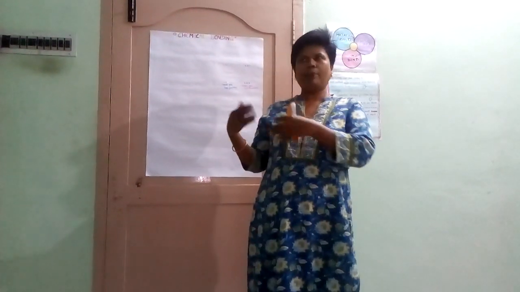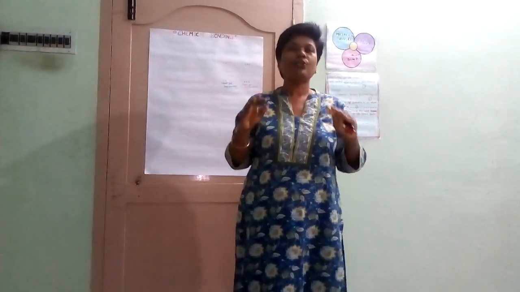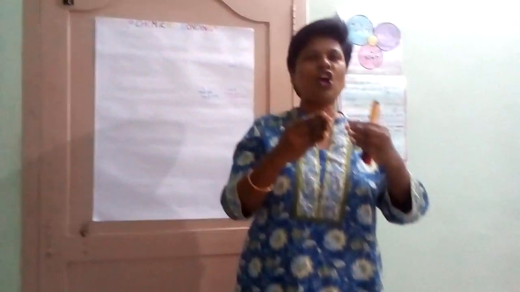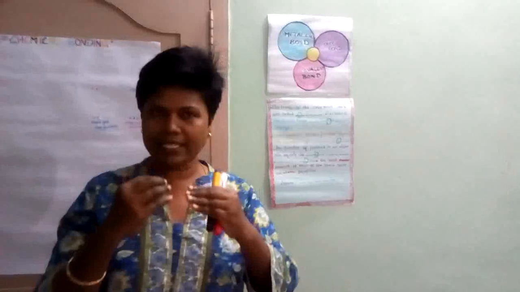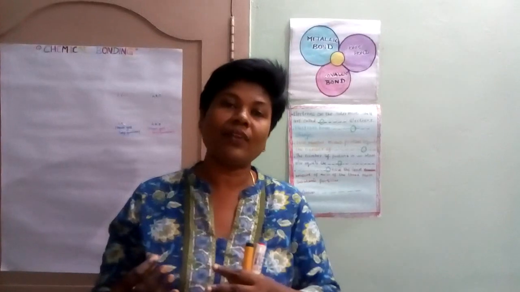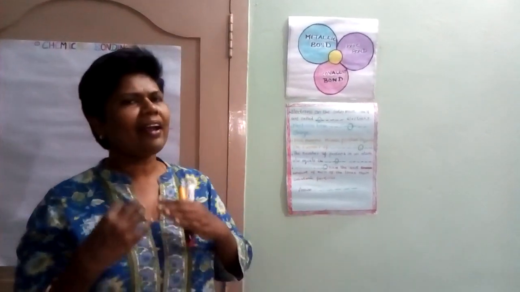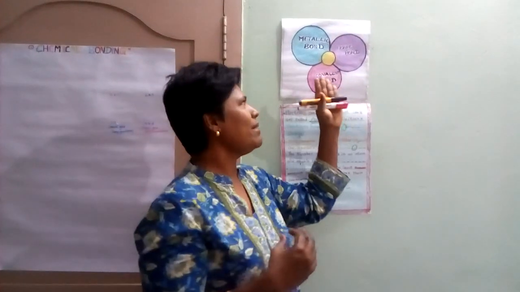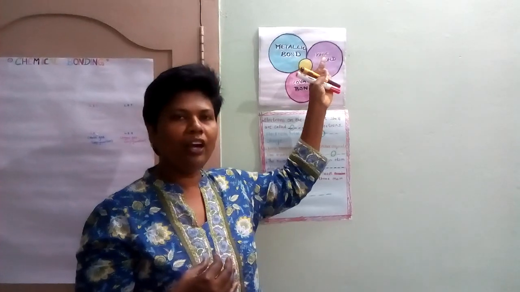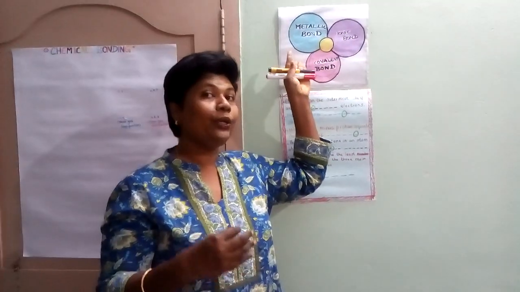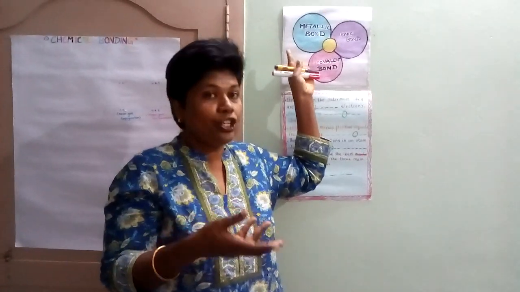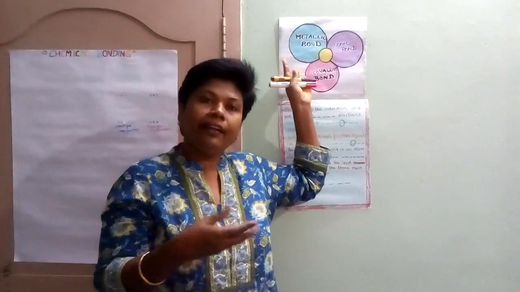Another one: the chemistry between my friend and myself is very good. So we are going to interpret this in terms of chemistry. In chemistry, it is called chemical bonding. That means there is a chemistry between you and your friend. The bonding in chemistry is otherwise called friendship. There are actually 4 types of bonding, but I mentioned here only 3. What are the 3 types of bond I have mentioned here? Ionic bond, covalent bond, and another one I told you, a friend will bring 2 different boxes and both of you will share. That is called dative bond, otherwise called coordinate covalent bond.